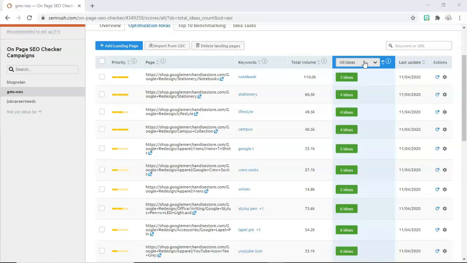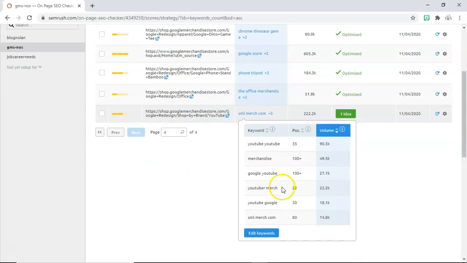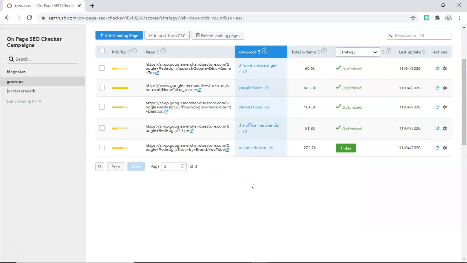Okay, let me see an example. Now I am going to sort only the strategy ideas. Click the drop down and choose strategy. In this landing page we have 6 keywords which is bringing traffic to this page. Okay, now let me see what is the strategy idea given here for this landing page.